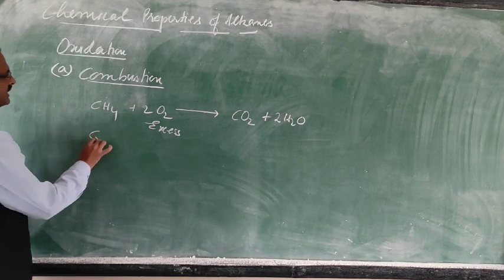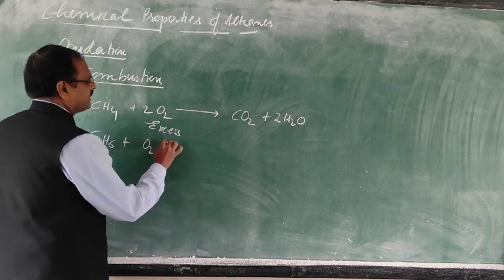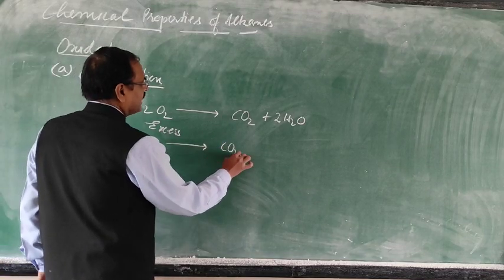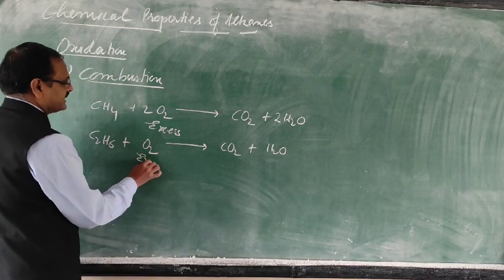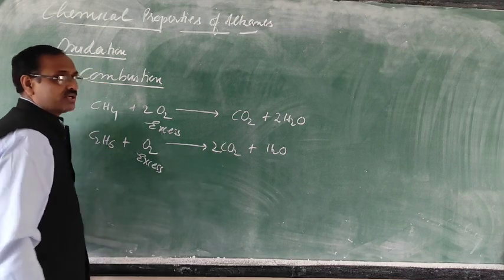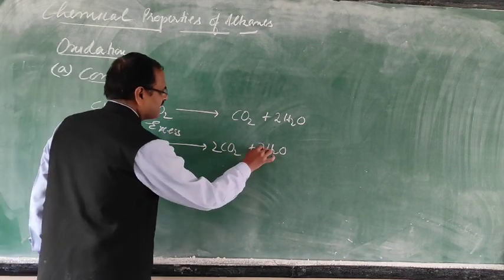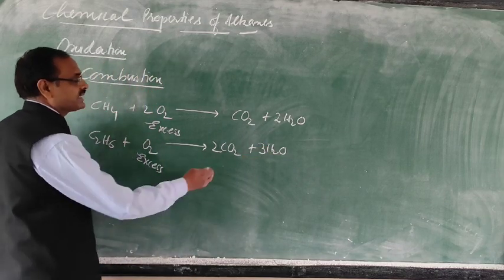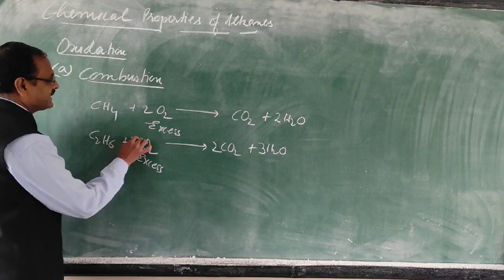In the same way, if you take ethane and it is burned in excess oxygen, this will form carbon dioxide and water vapor. Carbon 2 atoms, 2 molecules of carbon dioxide. Hydrogen 6, half of 6 is 3. Now count the oxygen atoms: 4 plus 3 is 7. So how can we make it 7?